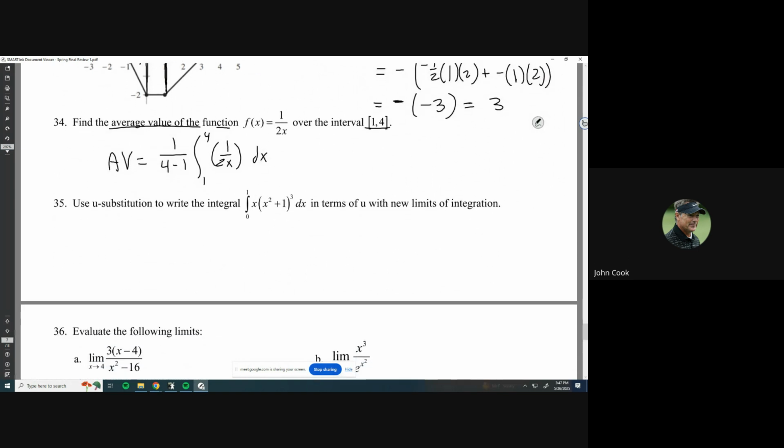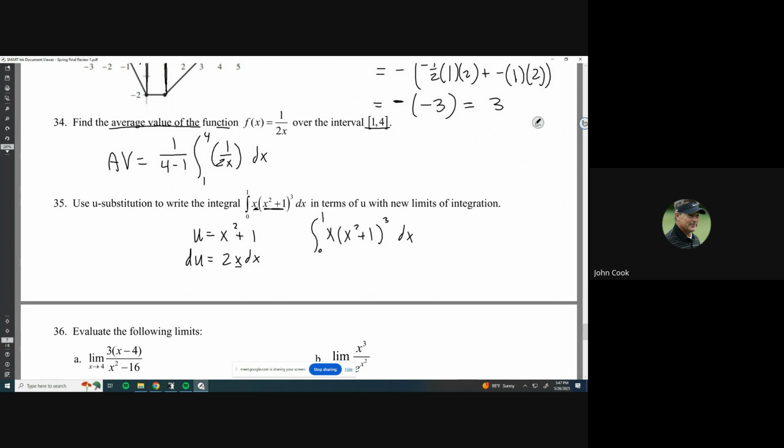Number 35. Use the u substitution to write the integral dx in terms of u with new limits of integration. Yeah, so this is a u sub because if I take the derivative of x squared plus 1, then I get du is equal to 2x dx. And you can see I've got an x right over there. So this is going to substitute out really nicely. Okay, so let's go ahead and do our due diligence for this thing. So I've got the integral from 0 to 1 of x times (x squared plus 1) to the third power, dx.